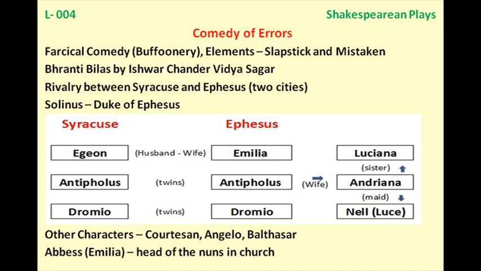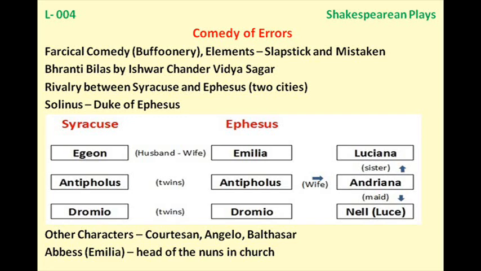Then we see Antipholus of Ephesus and Dromio of Ephesus. They come on the stage and ask for justice against his wife, and also on the issue of the gold chain, because they want justice, and a flurry of charges and counter charges are laid as well, because there is a complete mess on the stage. Antipholus is saying something against his wife. On the other hand, the wife is saying something against her husband. So there are charges and then counter charges.